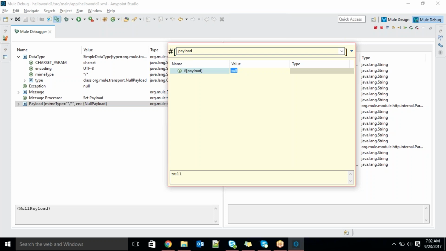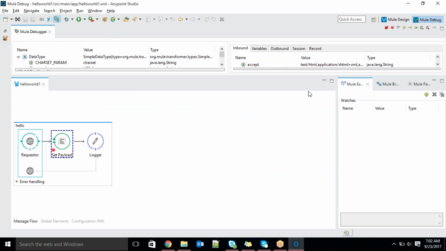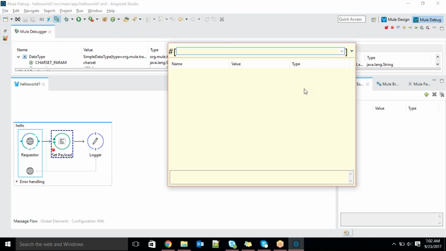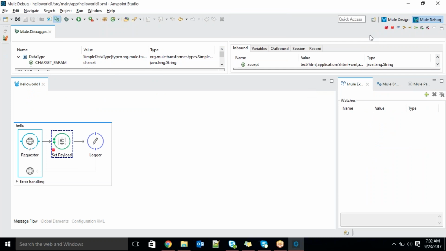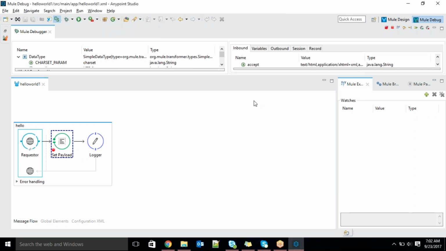If you are sending any information, it should be some value. Okay, so that is the one thing. And then this escape dialog: if you press any button, it will escape. I mean the Mule evaluate expression dialog, you can call it. Once you check whether the syntax is working or not, click escape or any button, and it will close. Okay, so that is the thing.